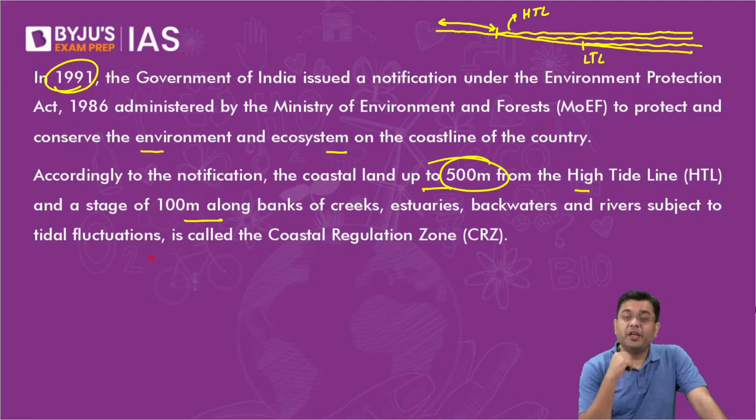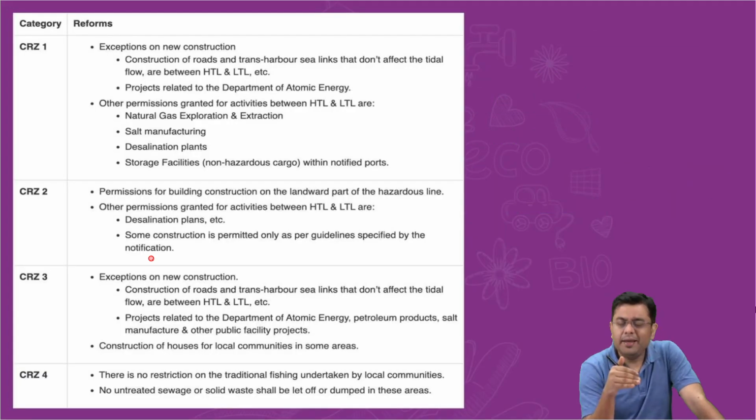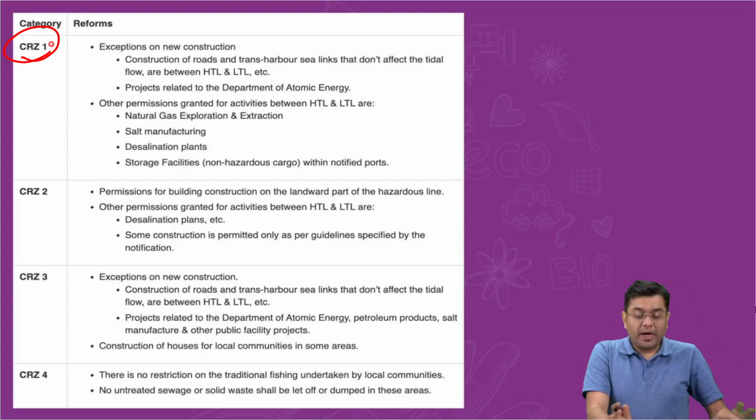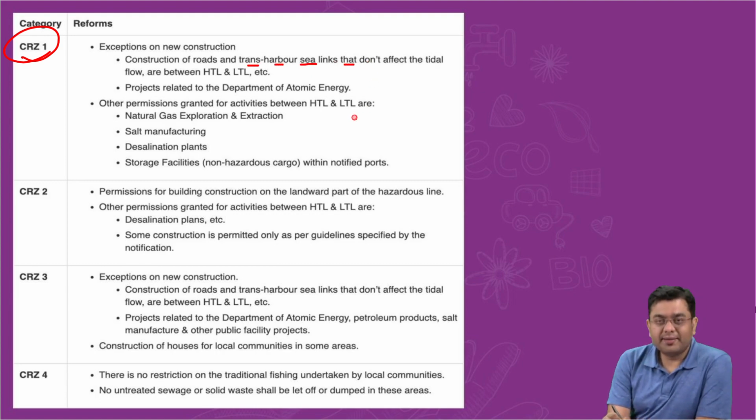There was a demarcation which had been done in 2011 of these coastal areas about what kind of development can be carried out. And accordingly, the categorization was done. For example, in CRZ 1, no construction is allowed other than the construction of roads and trans-harbor sea links, right? That don't affect the tidal flow and are between the high tide and low tide line. Projects related to the Department of Atomic Energy are also allowed.